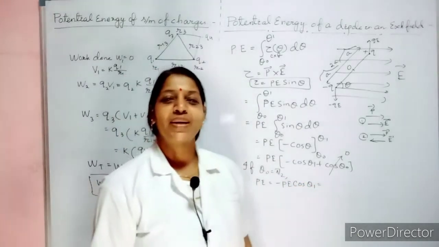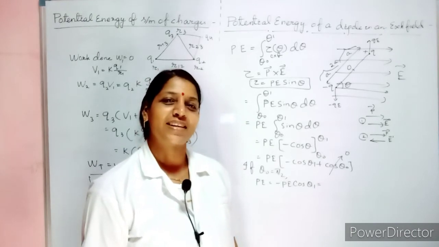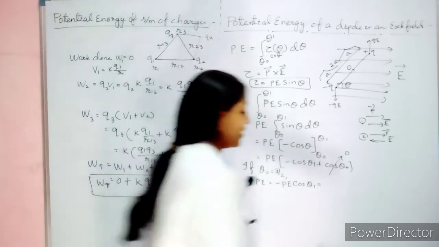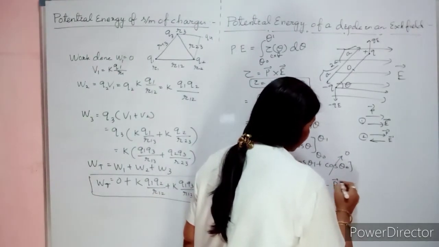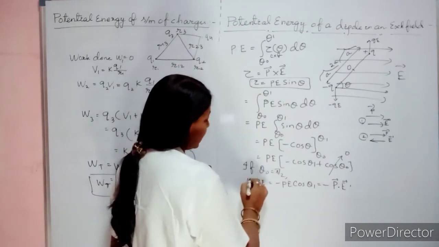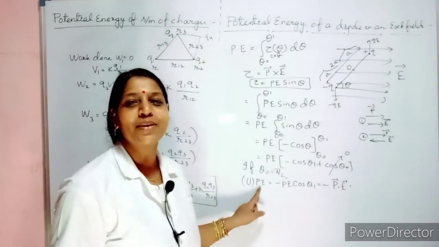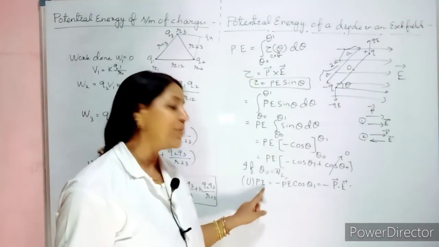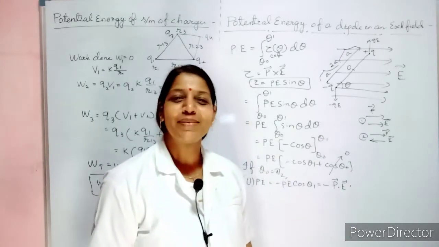I hope you remember AB cos theta is A dot B. Similarly PE cos theta 1 is P dot E. So what will we write? Minus P dot E vector. So what is your potential energy? Notation is U. A short trick to remember: potential energy U equals minus P dot E. Easy to remember or not?